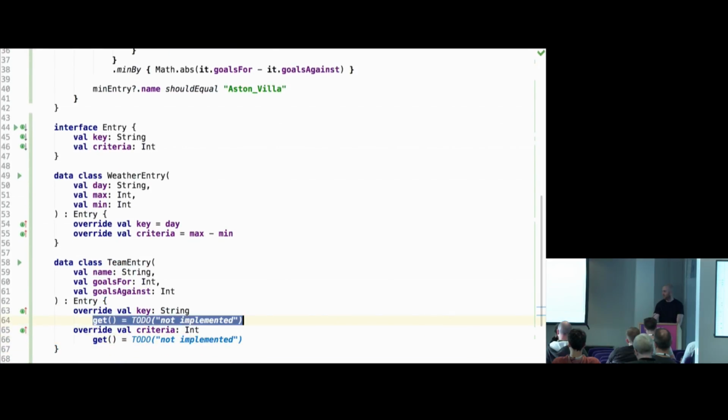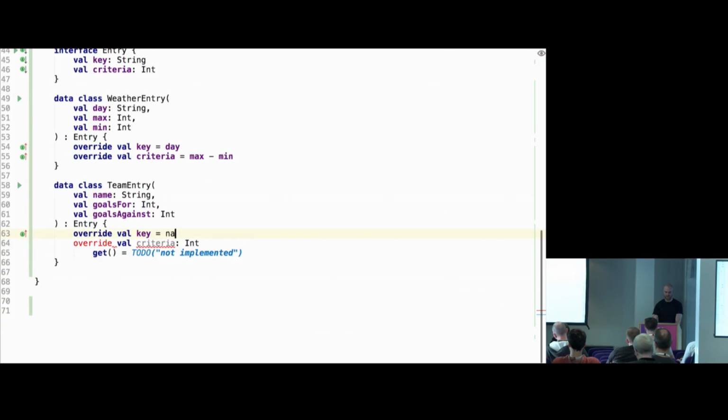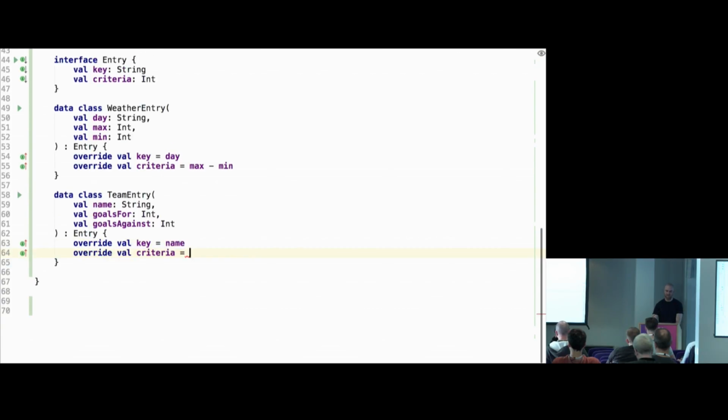You might notice here this get thing. This is because Kotlin also has getters. I'm not going to go into it, but yeah, it also has getters and setters like some other languages.